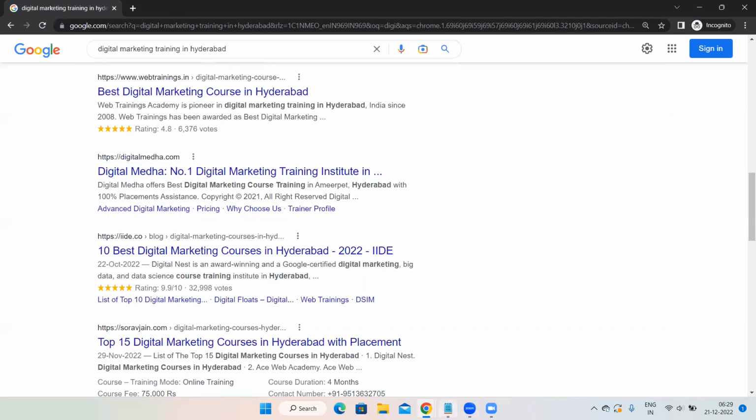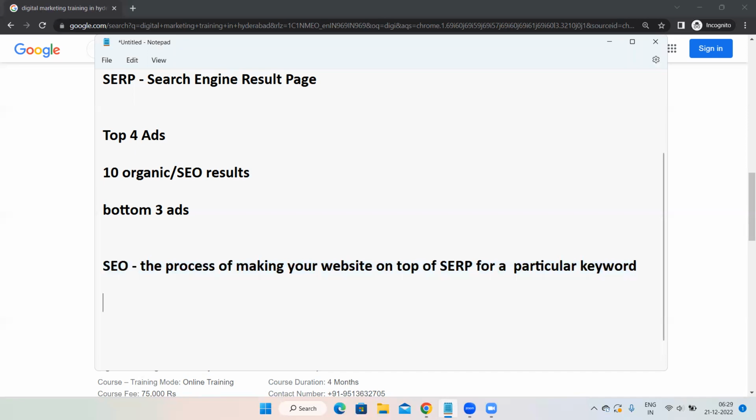Now, let us learn how a search engine works. That means let us learn how exactly Google works. Most of the search engines work in this manner itself, but we concentrate on Google. 90% of the users use Google, so we need to concentrate on Google. Most of them, yeah, everyone. That is right. How exactly does a search engine work? Or you can also say how exactly Google works.